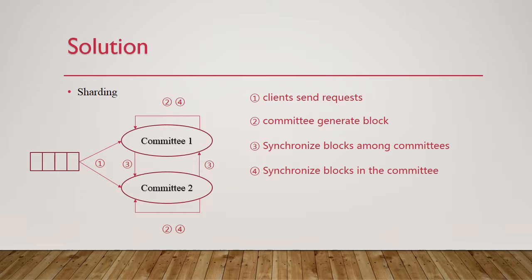The second direction is sharding, which means splitting service nodes into several committees. Sharding amortizes heavier communication tasks into two steps: generating blocks in the committees and synchronizing blocks among committees. In sharding, different committees in the system can independently select disjoint requests from clients and package them into blocks. The biggest advantage of sharding is that different committees can generate blocks independently, which improves the throughput of the system.